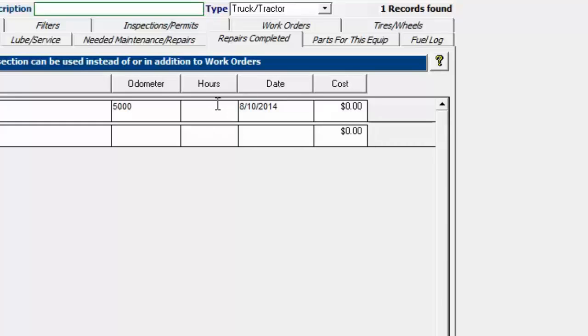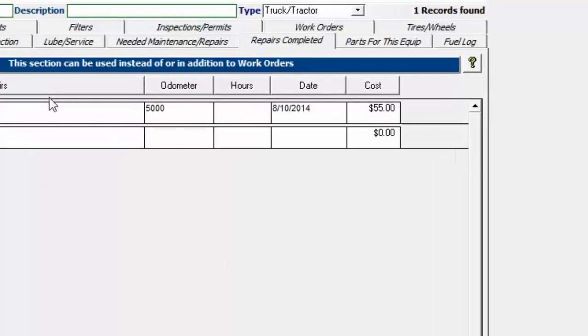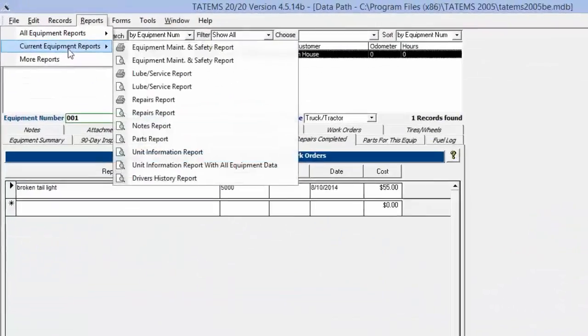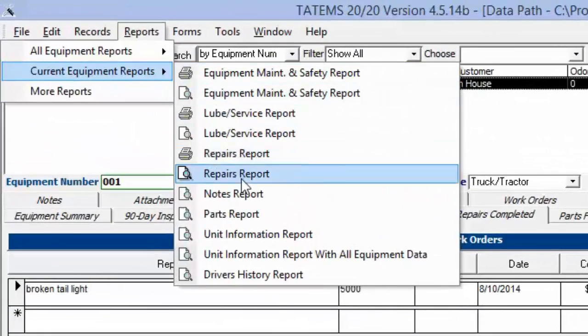And then if we go over to the cost, we can put the cost in here and just say $55, for example, and that's going to just keep track of that cost. You'll be able to print these costs out later. If we go over here to current equipment reports and the repairs report.